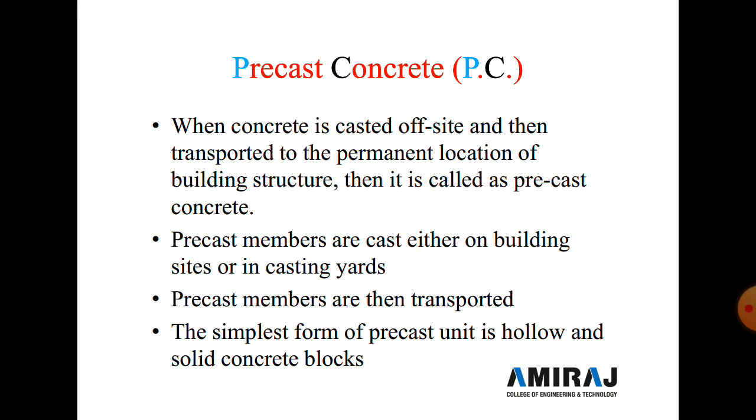Precast members are then transported to the site and placed in position by the crane. So a tower crane or truck mounted crane is compulsorily required, and heavy units like beams, slabs, columns, etc. are easy to handle by the crane.